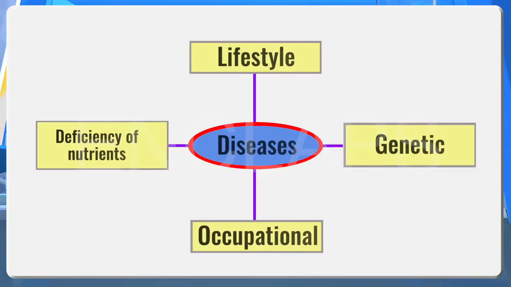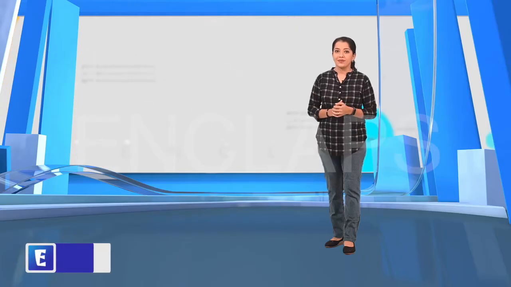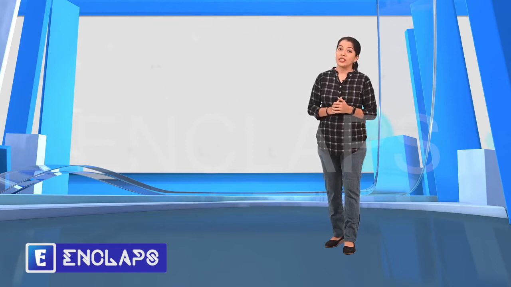Check out this illustration. The illustration suggests that diseases can be caused by nutrient deficiencies, following a wrong lifestyle, pollution, environmental diseases, and genetic factors. Of these, kwashiorkor and marasmus are caused by nutrient deficiencies, which we have already learned. Now, let us get acquainted with the diseases caused by other causes.